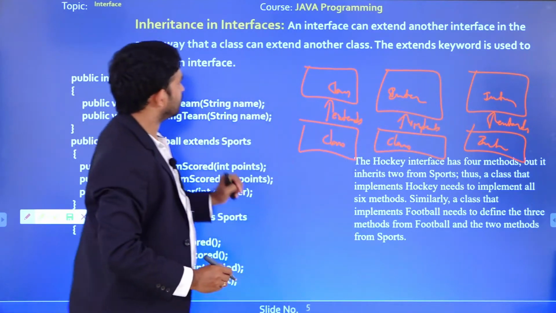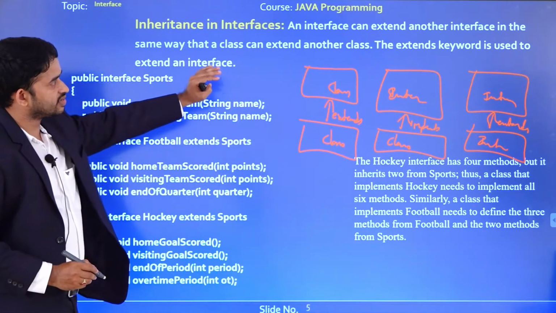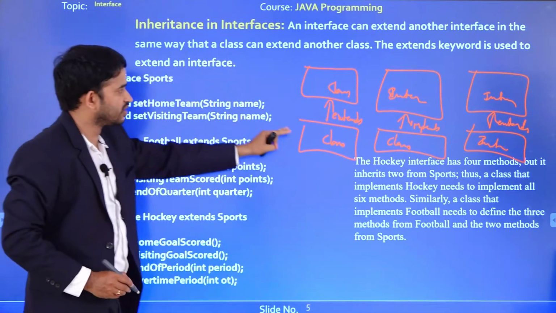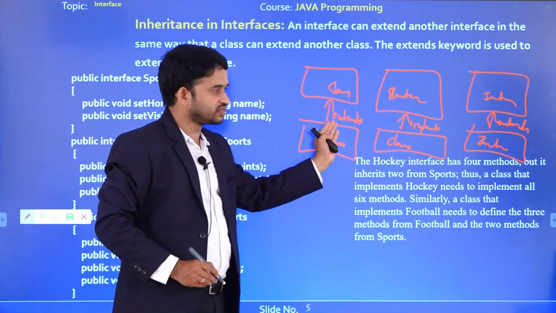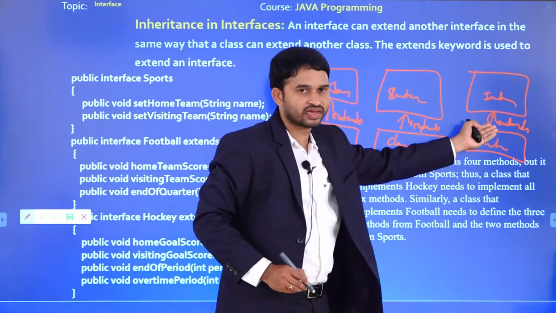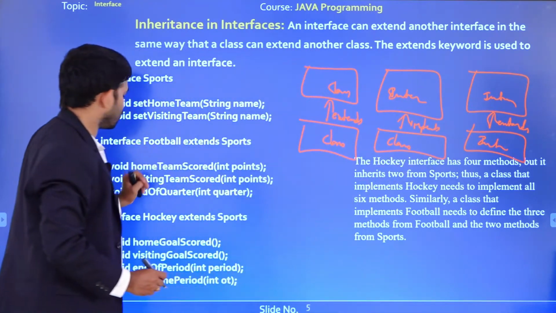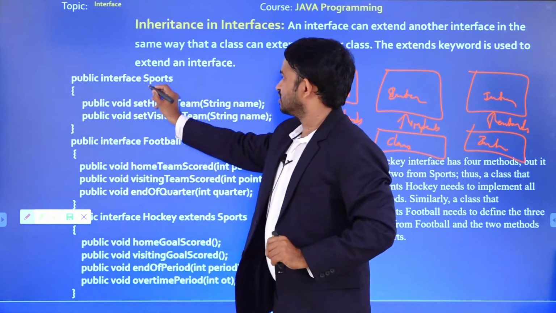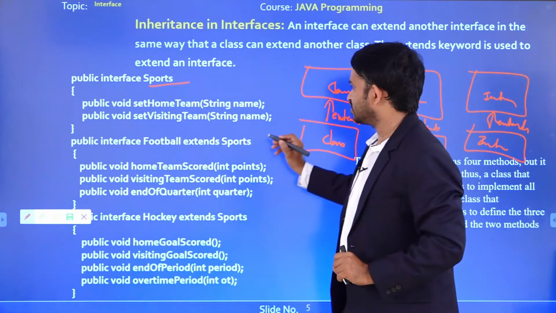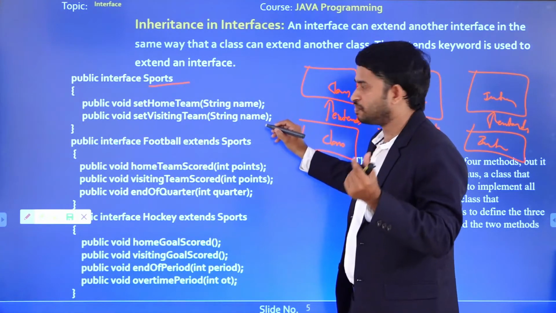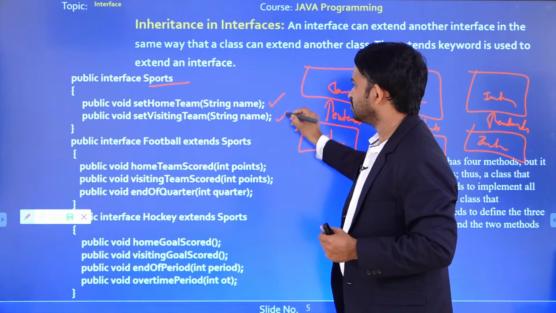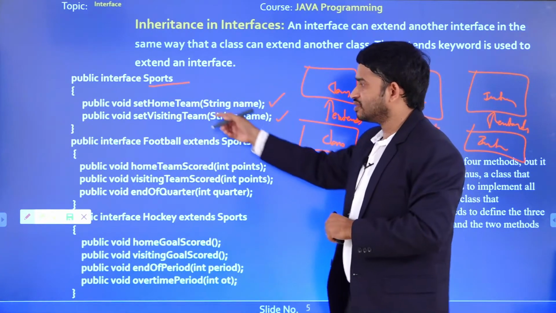Okay. So for example, an interface can extend another interface in the same way that a class extends a class. Class to class we go for extension, and interface to interface we go for extension. So this is the example program. Here sports is an interface. In this interface I declared only abstract methods: set home team, set visiting team. So these are the methods inside this interface.